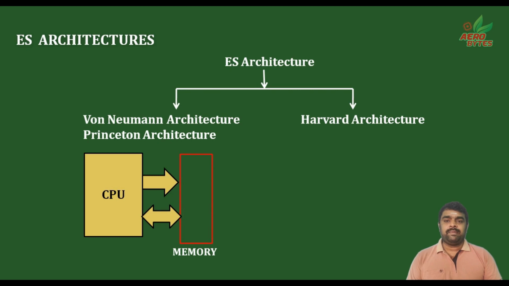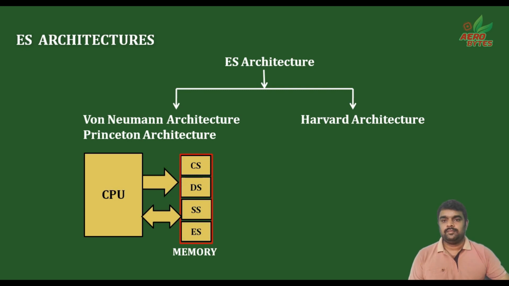The logically separated memory is called a segment and the process of logical separation is called segmentation. See here, one physical memory is logically separated into segments like code, data, stack and extra. These are all the segments in the same physical memory.